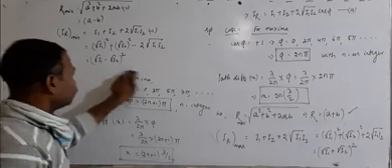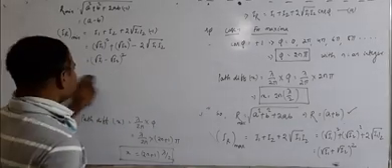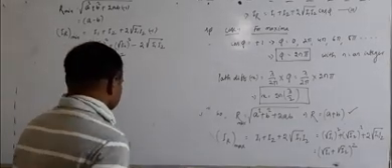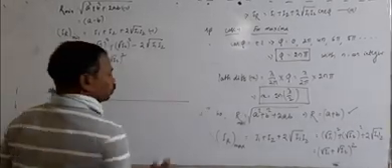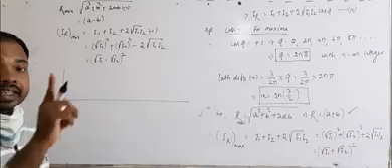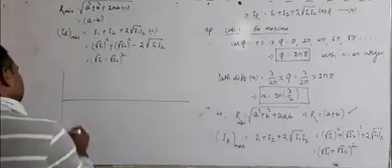Now if you draw the diagram for it, see here. As I have told you before, at the point of minima, crest and trough combine.